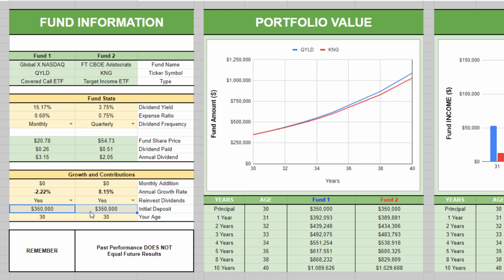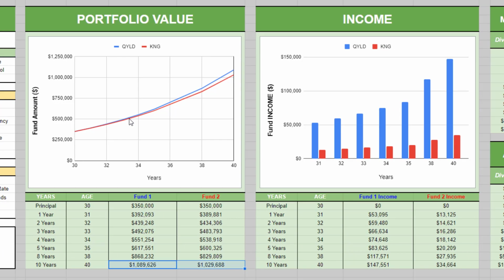Putting those numbers into the graph with dividends reinvested at a relatively high portfolio value, we can go a little higher, but we'll just start with an average of $350,000. This is what you would have with QYLD versus KNG. Fairly decent, fairly the same. However, QYLD is being held up by its large dividend payouts, as we can see here from the income graph. And remember, we are reinvesting dividends.